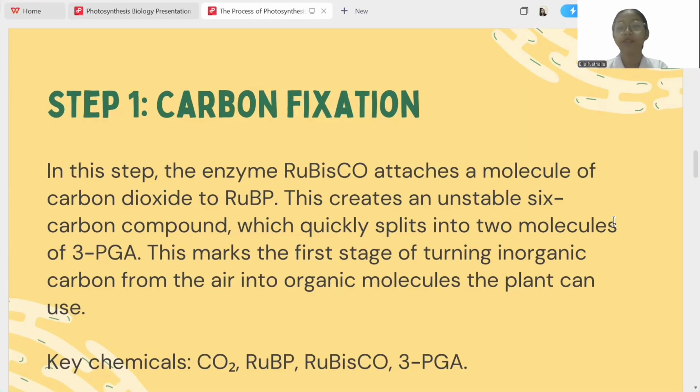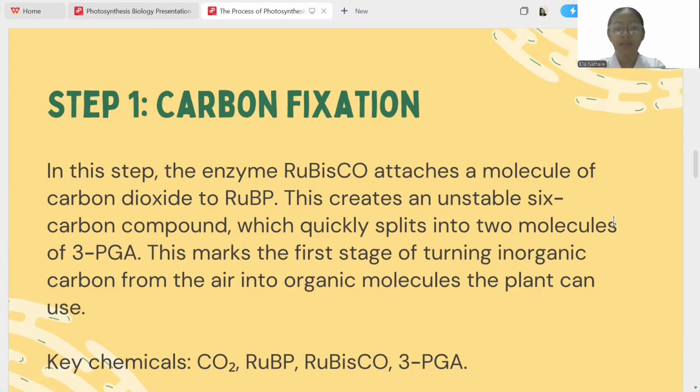Step 1. Carbon fixation. In this step, the enzyme Rubisco attaches a molecule of carbon dioxide to RuBP. This creates an unstable 6-carbon compound which quickly splits into two molecules of 3-PGA. This marks the first stage of turning inorganic carbon from the air into organic molecules the plant can use.